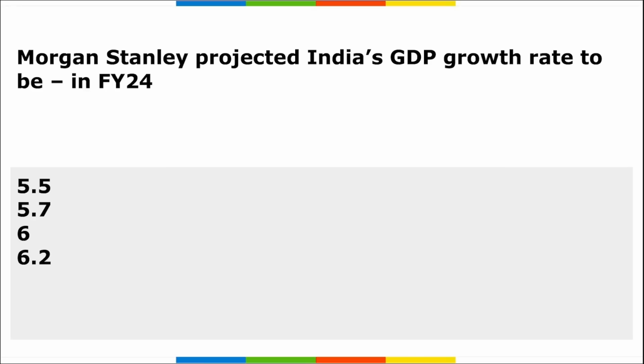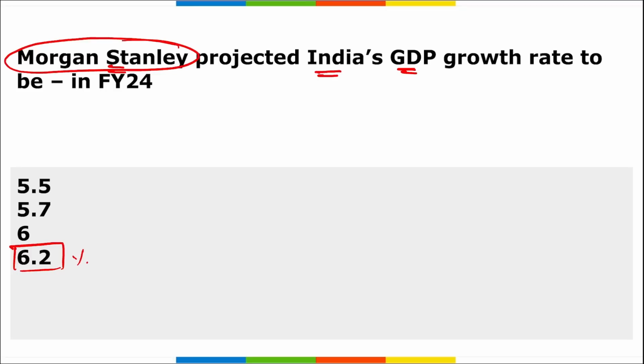Moving on. Next. Morgan Stanley, that is one of the largest banks in the world, right? And remember, it is one of the largest investment banks. So according to Morgan Stanley, India's GDP for the fiscal year 24 will be at what percent? So it will be at 6.2%. That means India will be growing in fiscal year 24 at 6.2%. Correct?